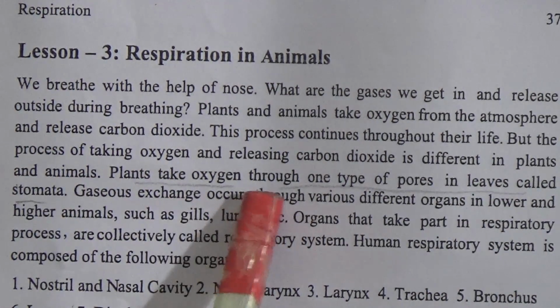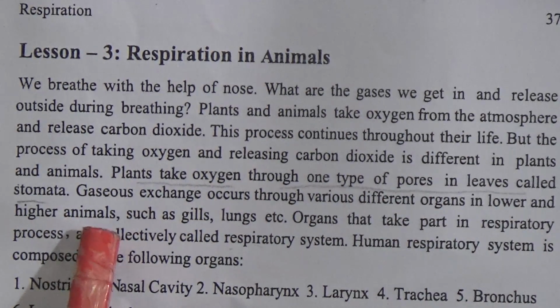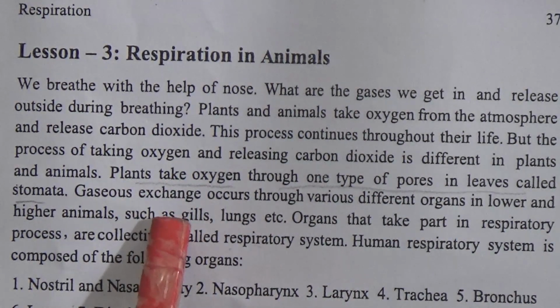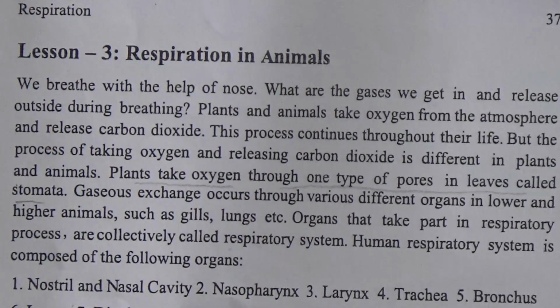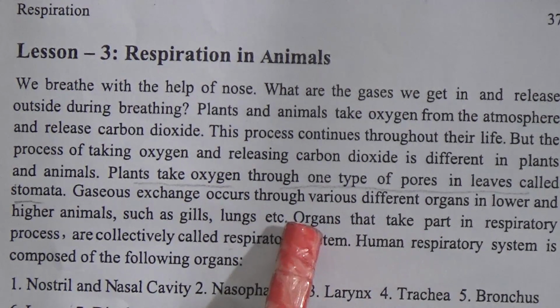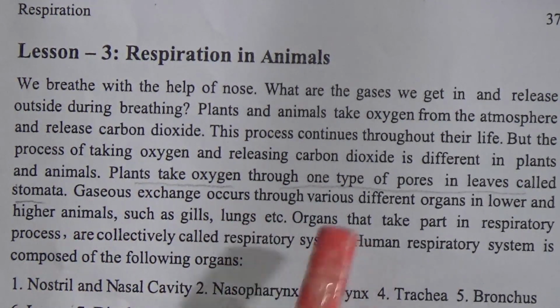Gaseous exchange occurs through various different organs in lower and higher animals, such as gills. In fish, we know fish use gills for their respiration, and lungs, etc. And the other higher animals use lungs for their respiration.